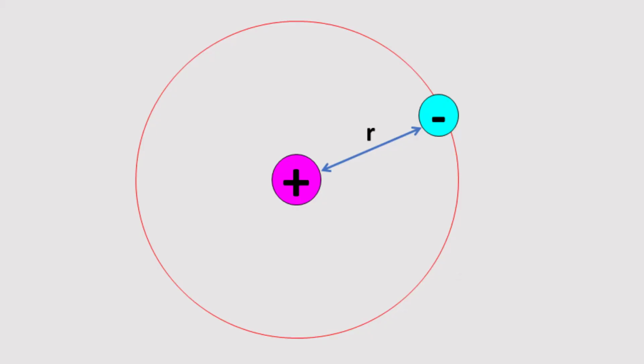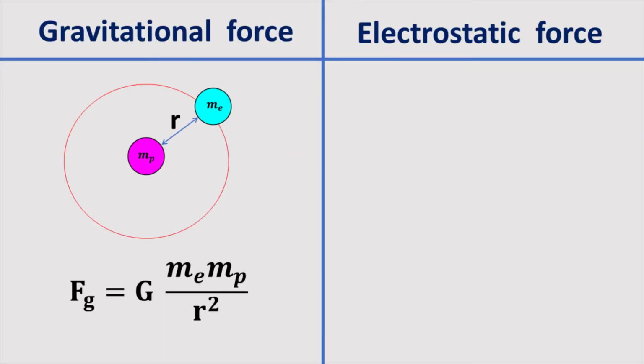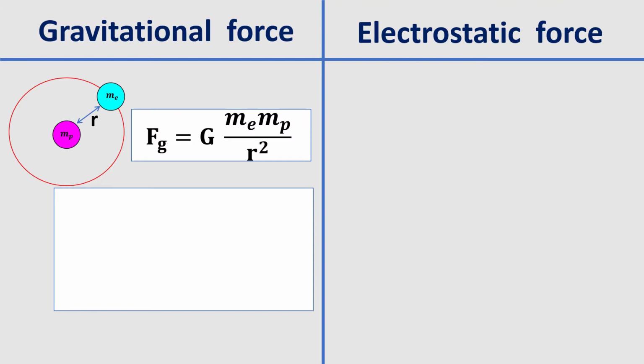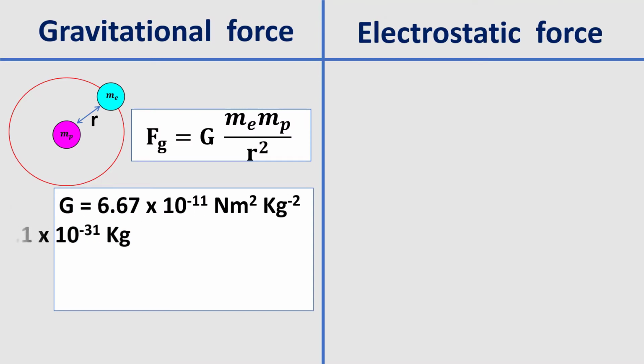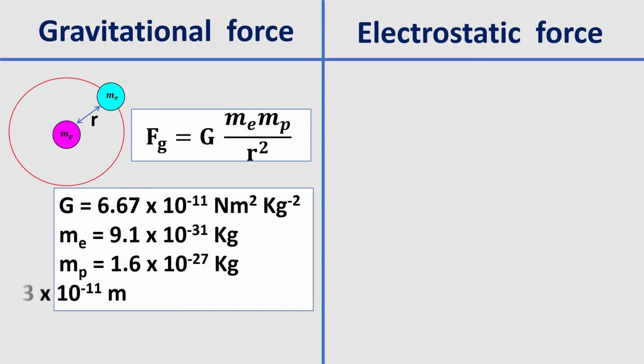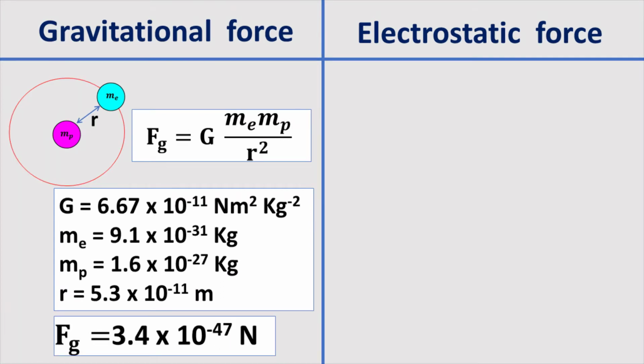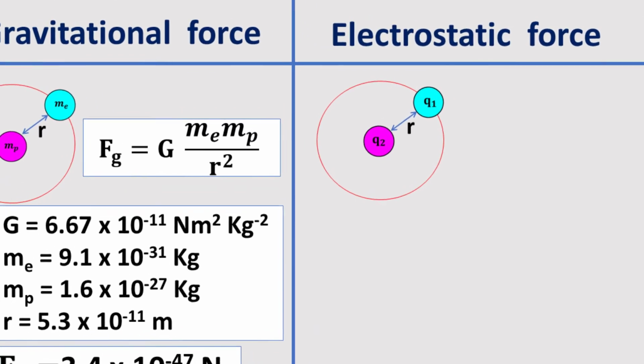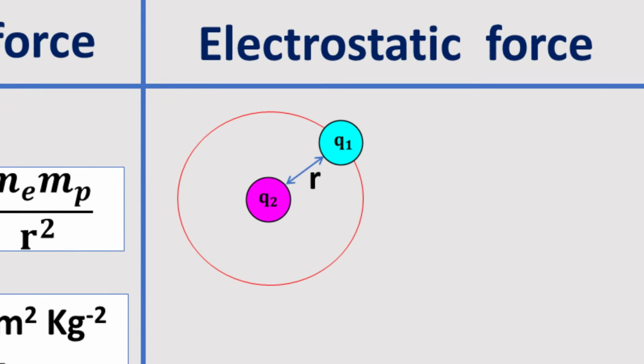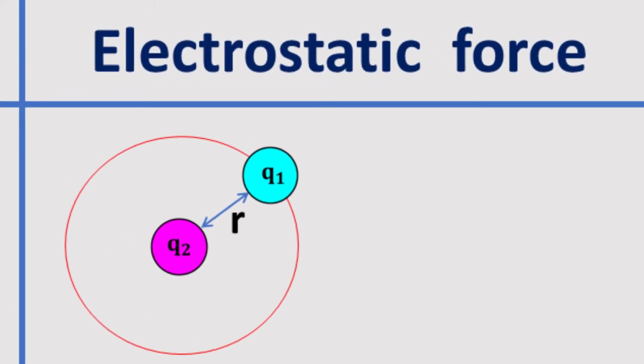Now let us calculate the gravitational force between the proton and the electron. The gravitational force Fg equal to G into me mp by r square. Substituting the value of G, me, mp and r, we will get Fg equal to 3.4 into 10 power minus 47 Newton.